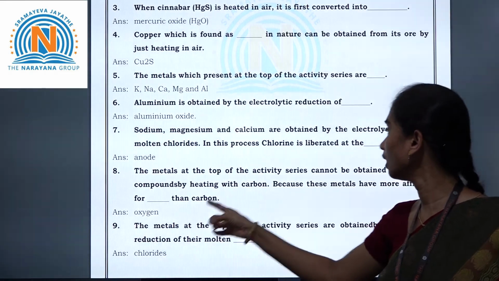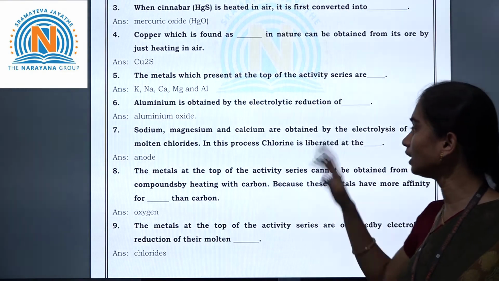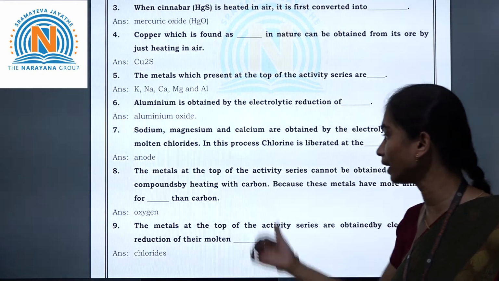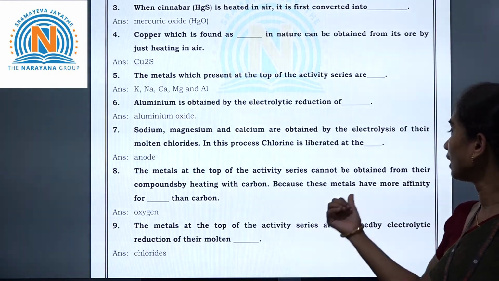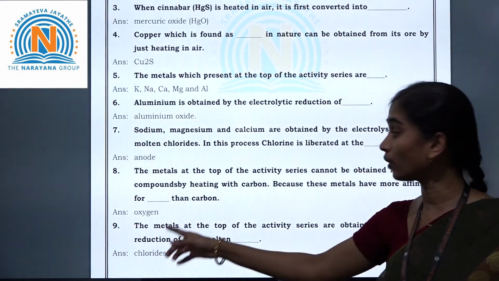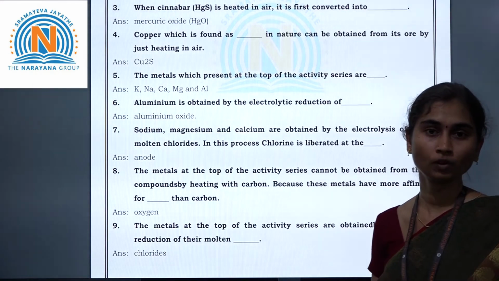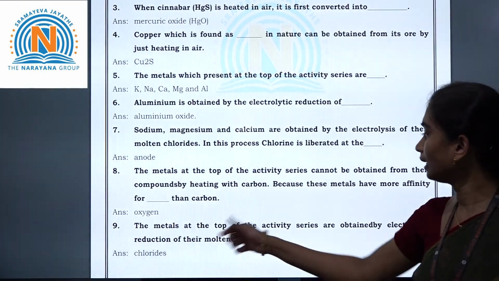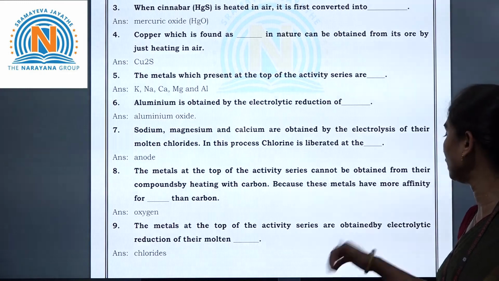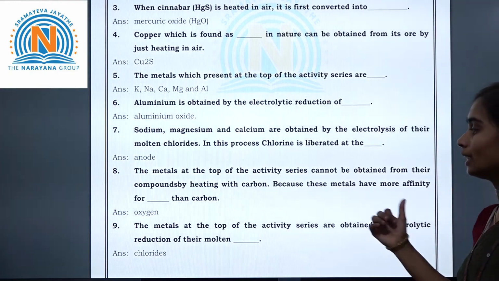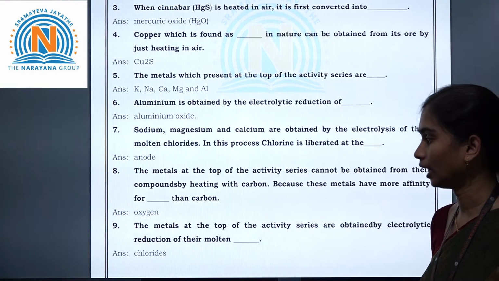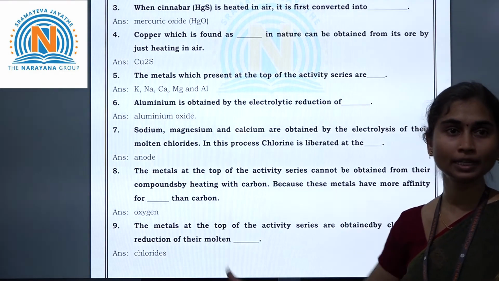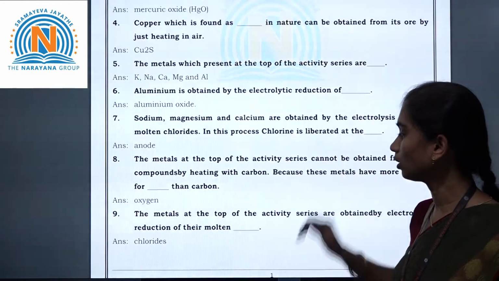So because these metals have more affinity for oxygen than carbon. Let us see the next question: the metals at the top of the activity series are obtained by electrolytic reduction of their molten chlorides.